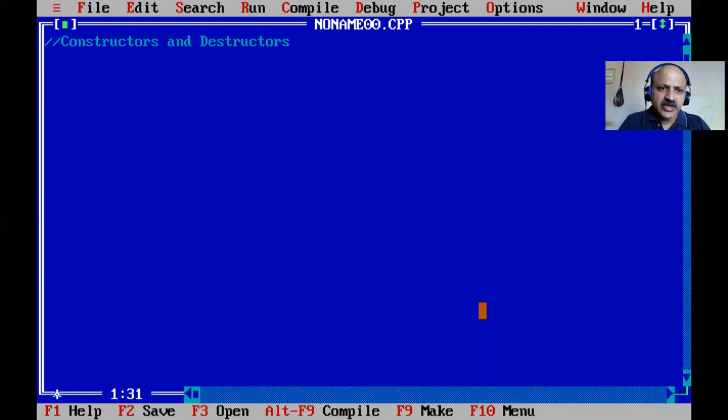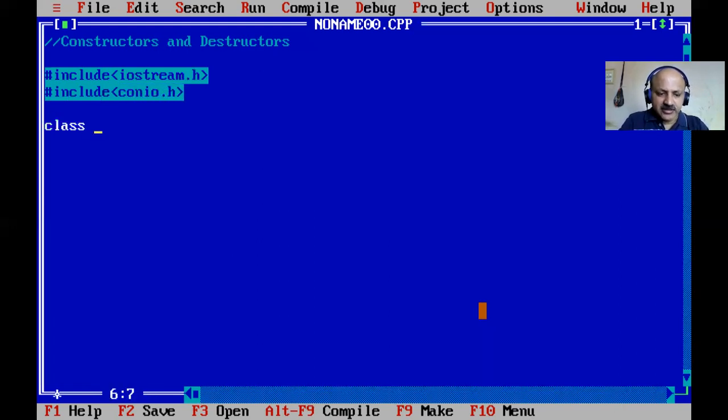So here we take one example of constructor and destructor. I give all the main points. Here our include file is iostream.h, and then conio.h for console input output, and then our class, and we give it any name, but here we can give simple to understand better.